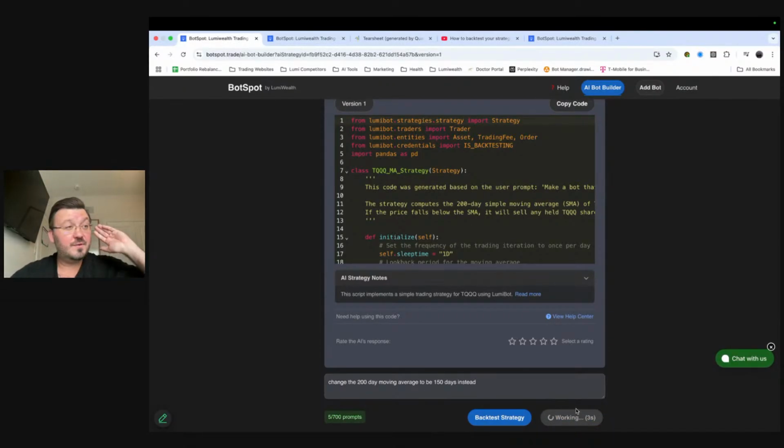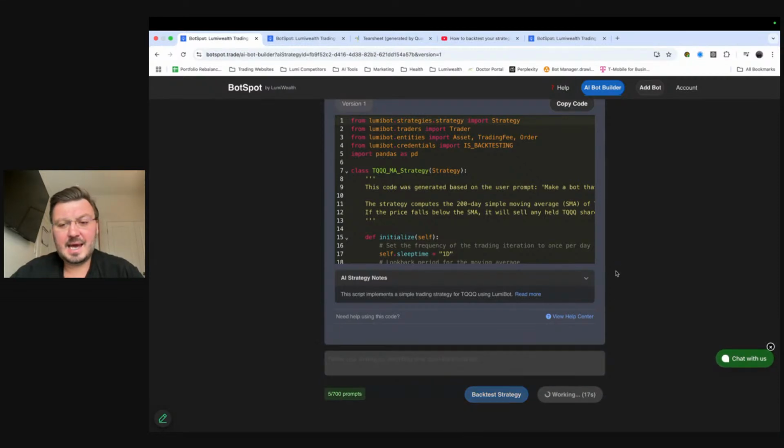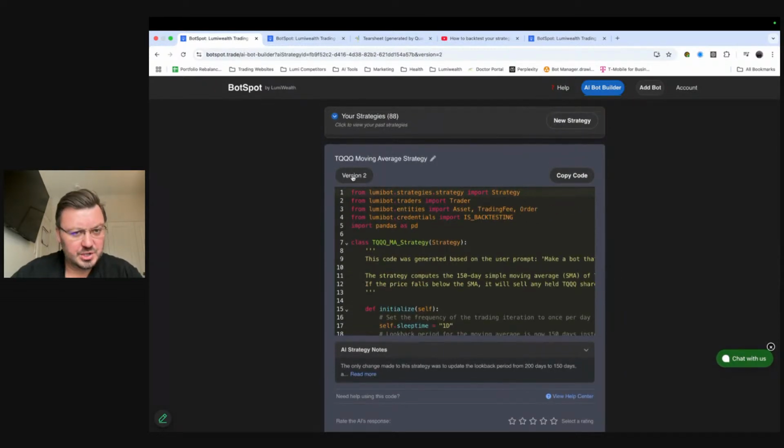It's going to go off into AI land, build this thing for me. I don't have to write a single line of code. We make this thing super easy, right? Click on that button. We wait a few seconds here for it to finish up, right? And after a few seconds, we see here that's version 2 now.